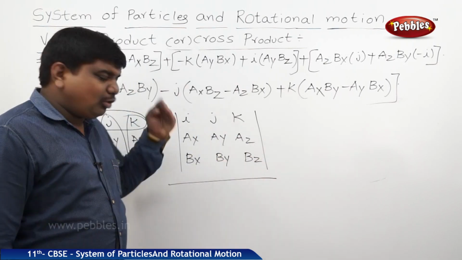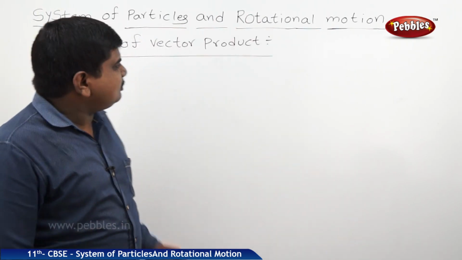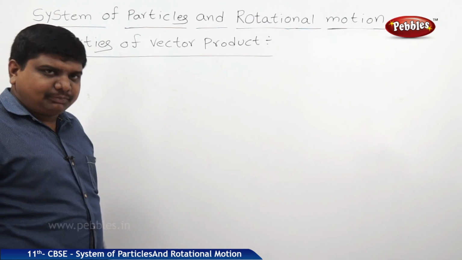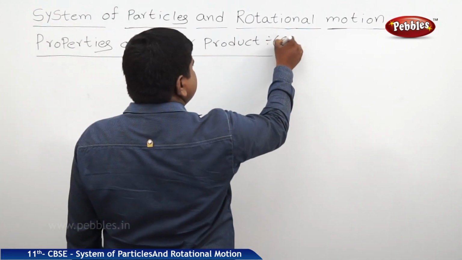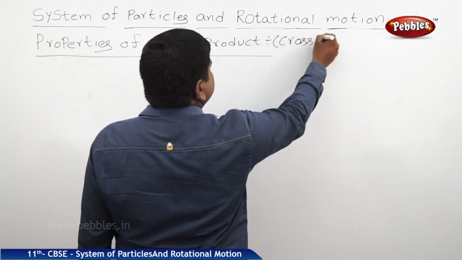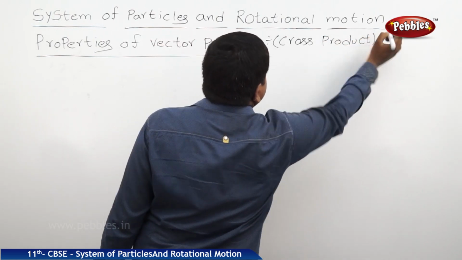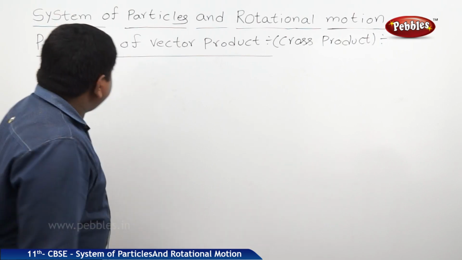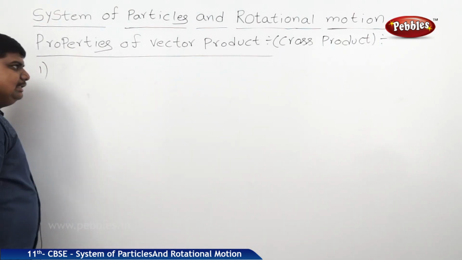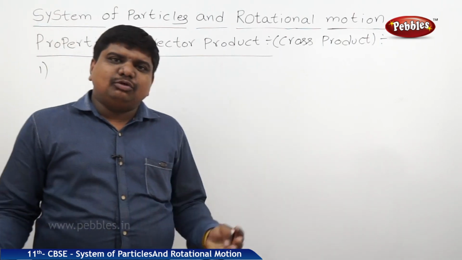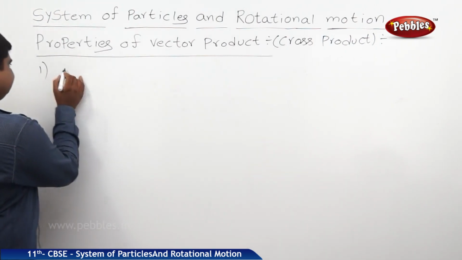Next we will see the properties of the cross product. The next concept is the properties of the vector product, nothing but the cross product. The first property is that the cross product doesn't obey the commutative law.